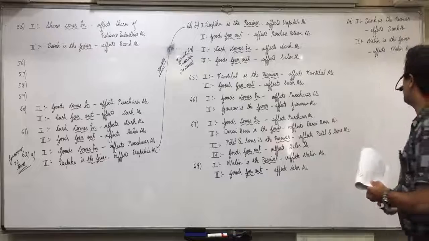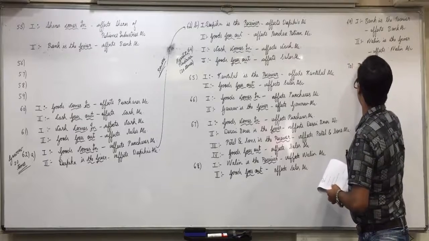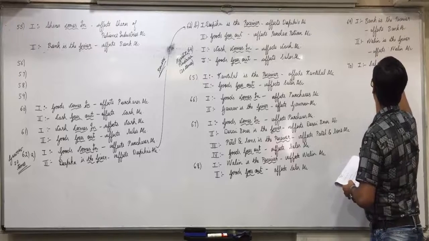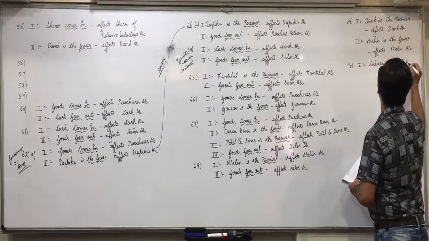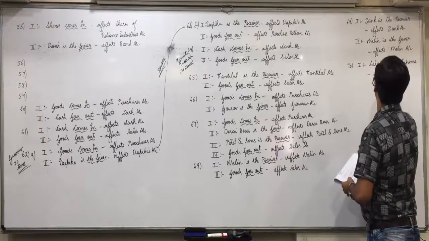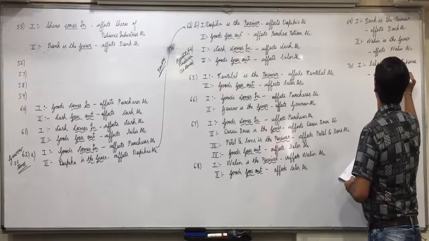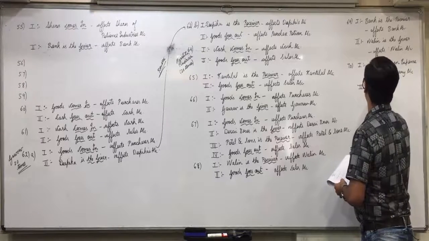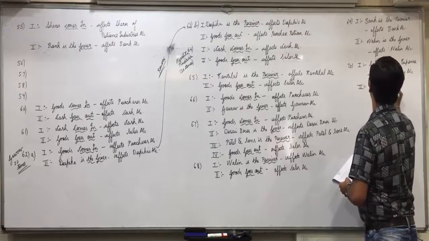Got it everyone? So here, effect 1, salary is an expense, affects salary account. And effect 2, cash goes out, affects cash account.